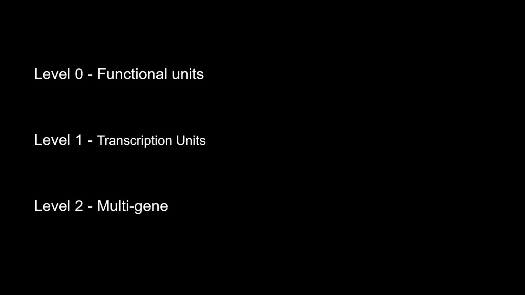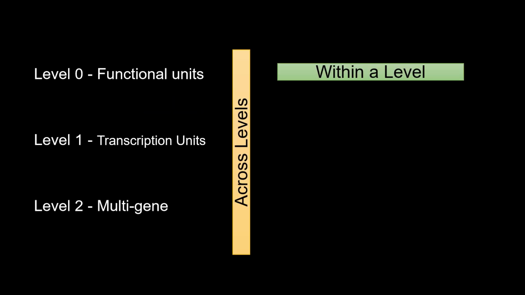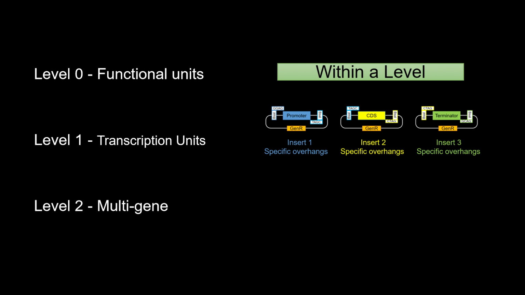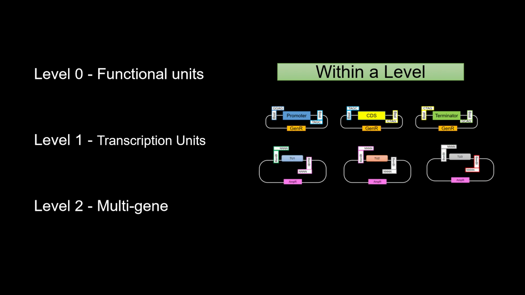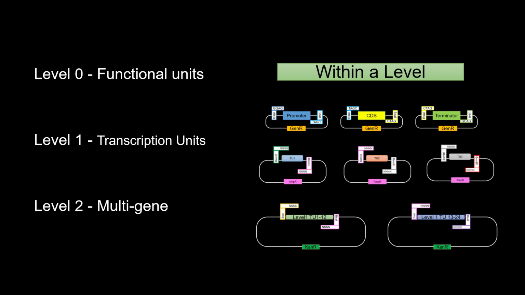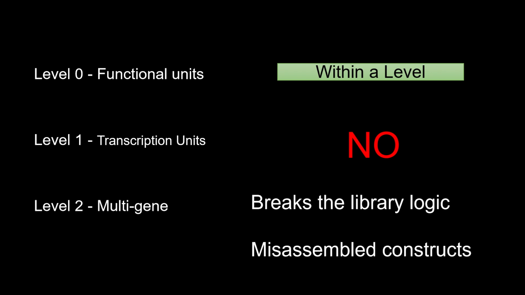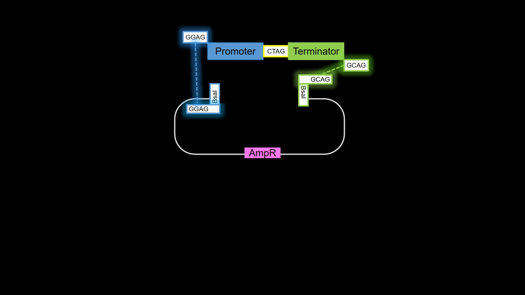Can you reuse overhangs? It depends on whether you are looking at horizontal or vertical reusability. When it comes to horizontal reusability, MoClo modules are assigned specific slots, each with a specific overhang. Standardizing these junctions allows you to swap any slot without a redesign of the assembly. You cannot reuse an overhang across different slots here. Doing so breaks the library logic and, more importantly, creates misassembled constructs.